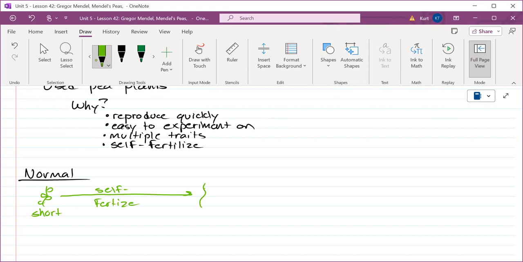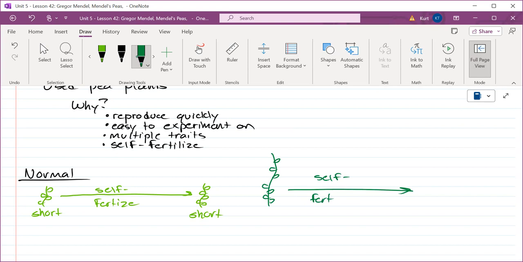Short would make short. Makes perfect sense to me. Sam, if I have a tall pea plant, and if it self-fertilizes, what would you expect a tall pea plant to produce? Another tall. It's just making more of itself.